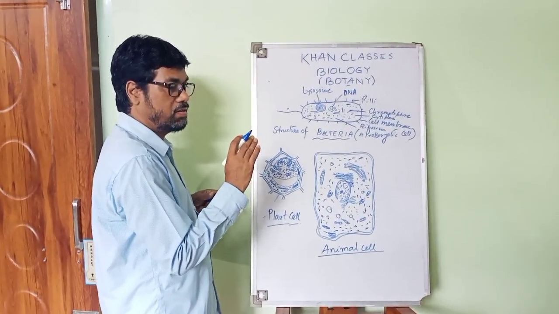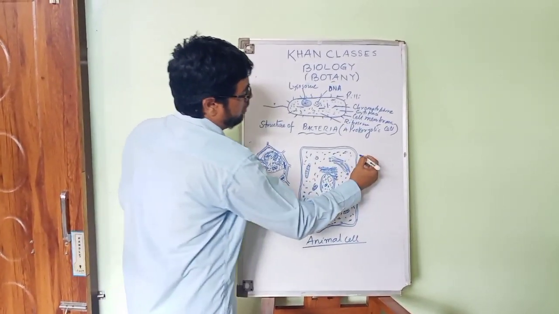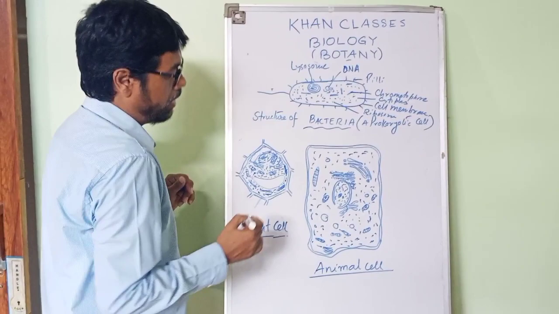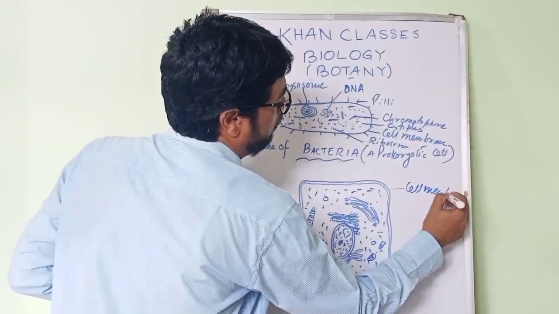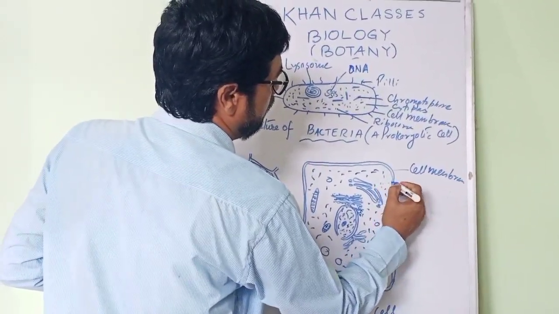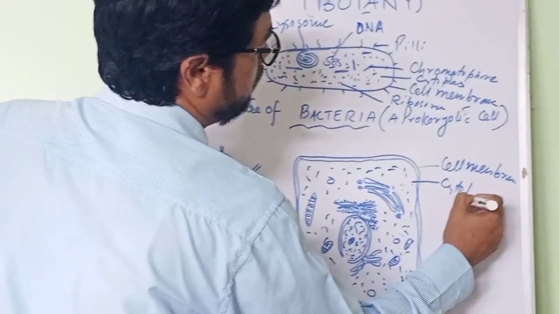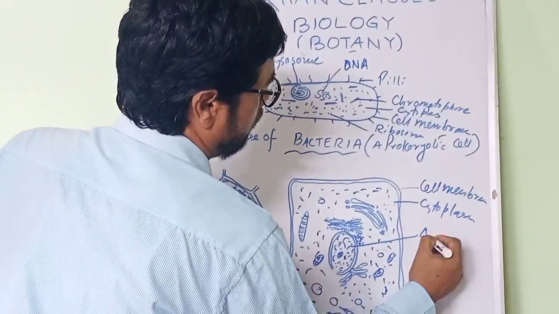I have made differences earlier. Now, the structural components. This is called the animal cell. It is a eukaryotic cell. This is the cell membrane. Then you will find the cytoplasm. This is the nucleus.